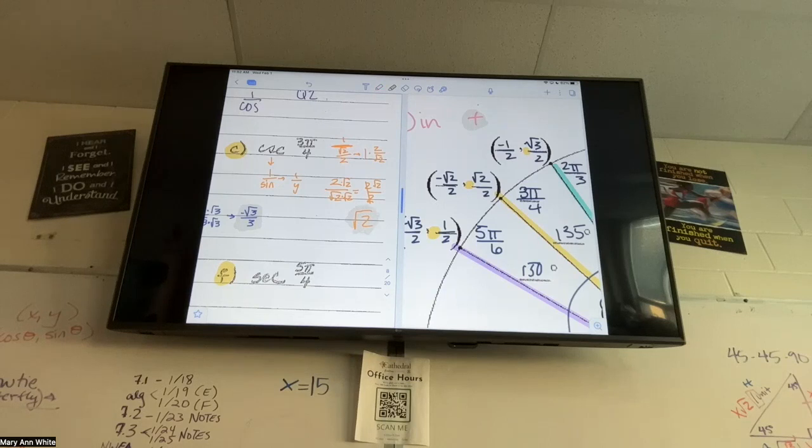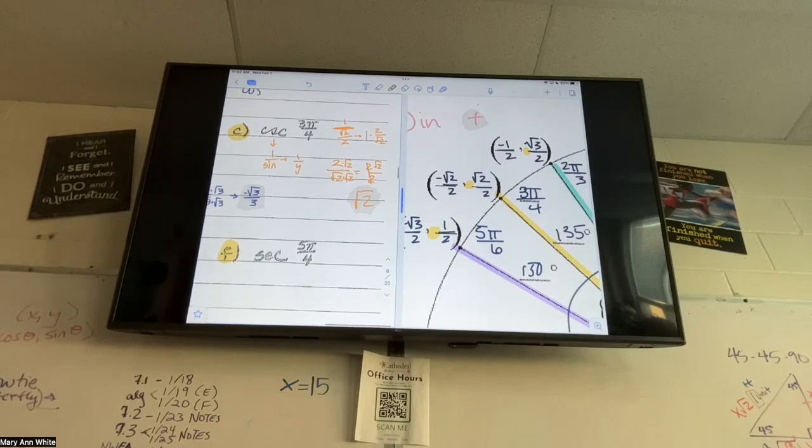You may start noticing this on the quiz, but once you've done enough of these, you'll recognize some answers. So if I have another problem like this, I'm probably not going to do the math all the way out. I just know it's going to go to root 2.